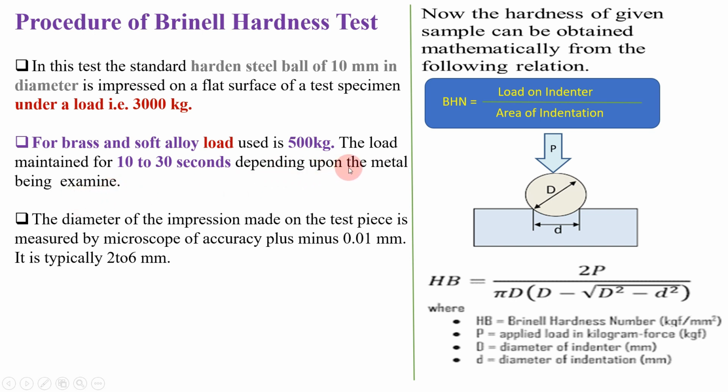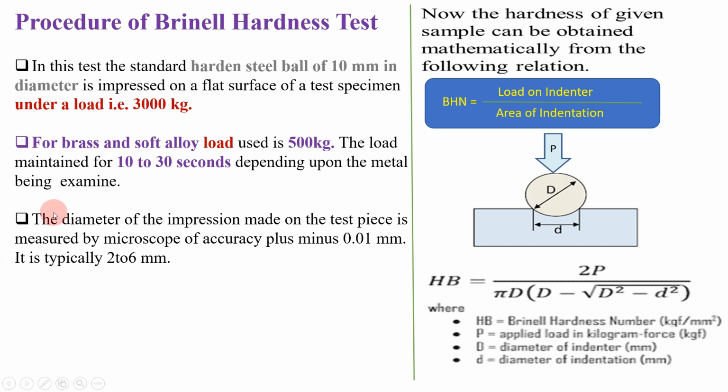Depending upon the metal being examined, whether we are examining soft materials like brass, bronze and alloys, or whether we are going to check the hardness of steel, we need to understand and identify the time of applying the load over the ball indenter.